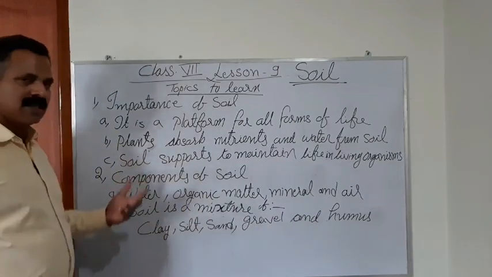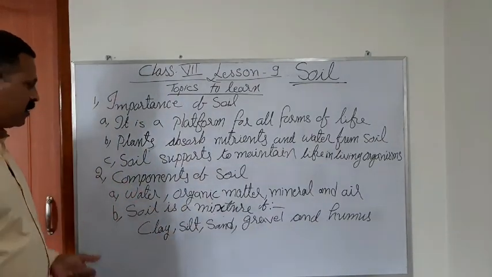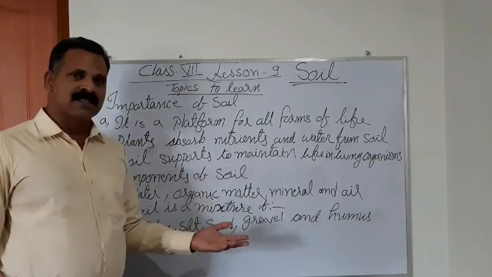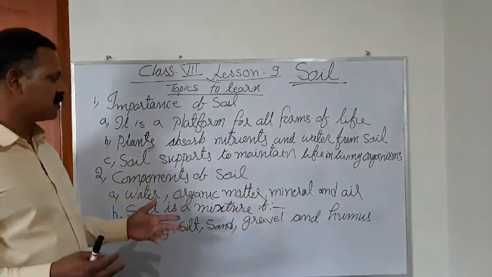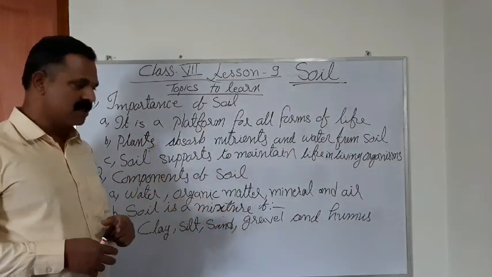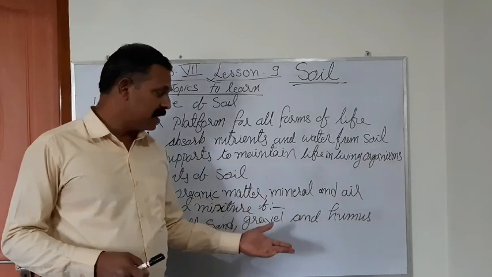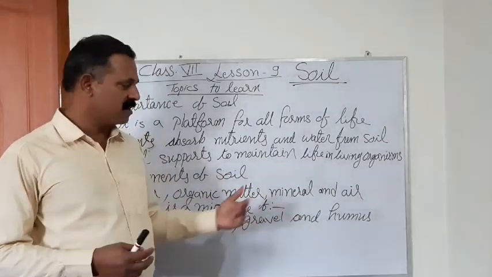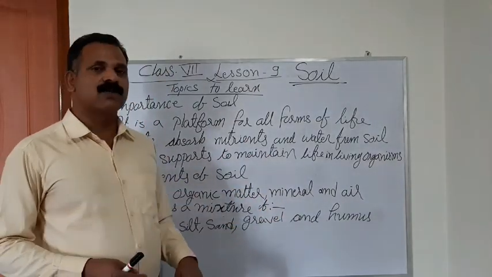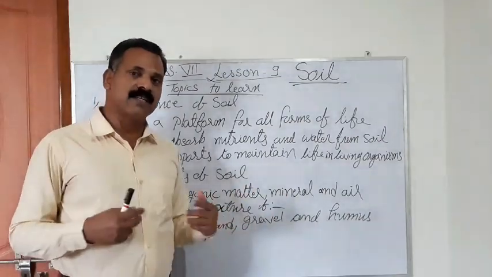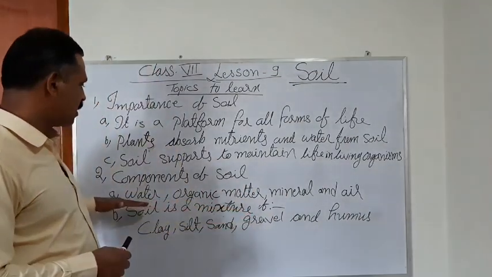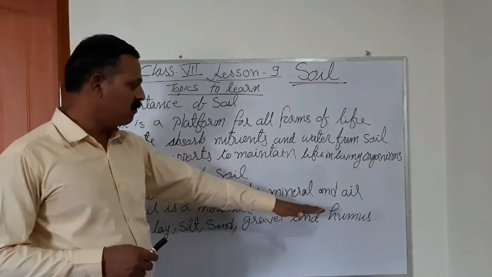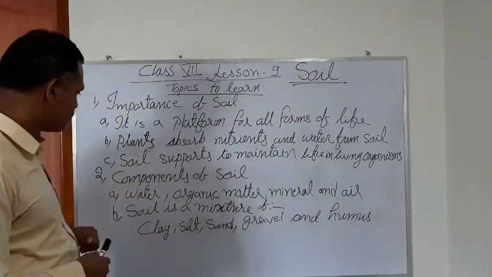We get water from the soil, and organic matter required for the fertility of the soil is present in the soil, and many minerals, inorganic matters, and soil contains air too in a great amount. So soil is a combination of all these materials.